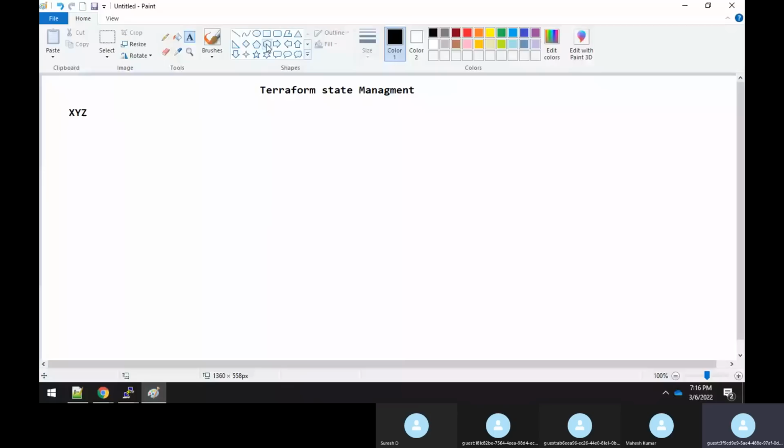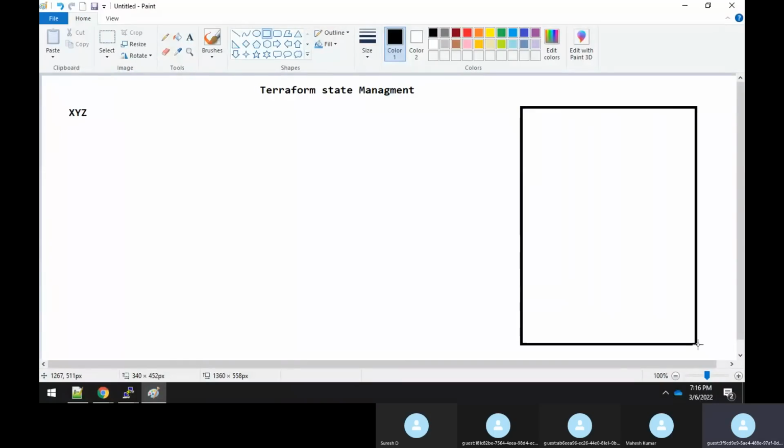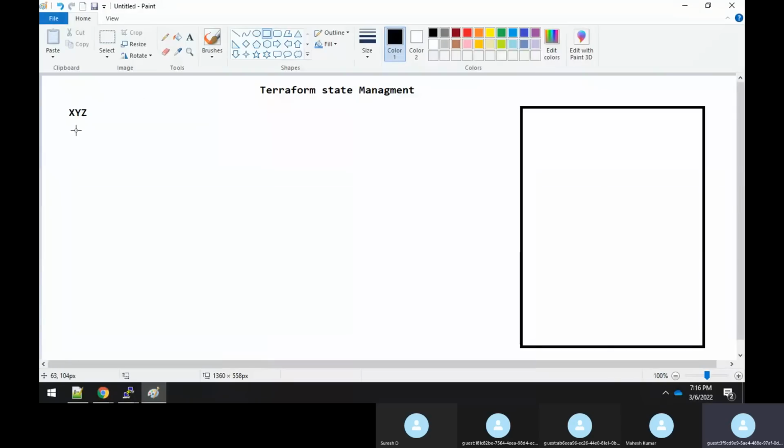So you have the AWS cloud, and the client requests this company, XYZ, to create some resources. For example, he needs an EC2 instance.